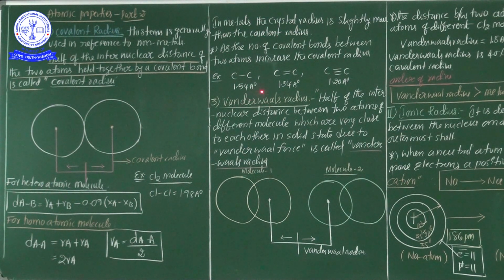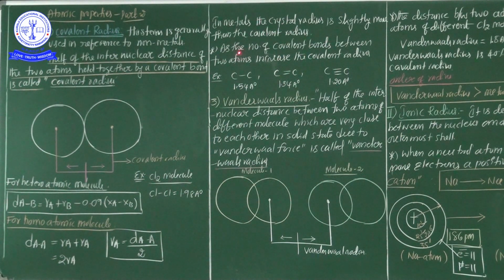If two non-metals are held together through a covalent bond, nuclear attraction forces are very high. Nuclear attraction forces being very high means the covalent radius decreases compared to the metallic radius. This is a most important point. See once again, in metals, the crystal radius is slightly more than the covalent radius.